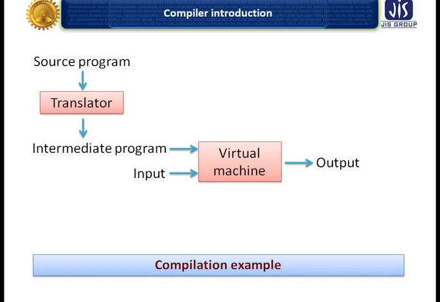The Java language processor combines compilation and interpretation. As you can see in this diagram, the source program is there, that will be translated. After that, an intermediate program will be there, and when it gets the input, the virtual machine will execute it.